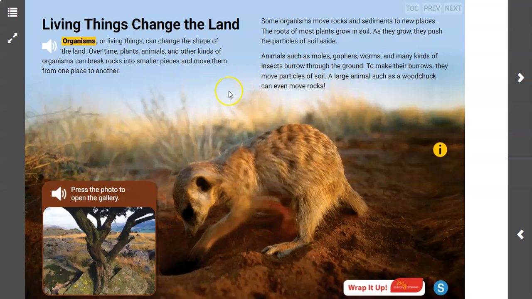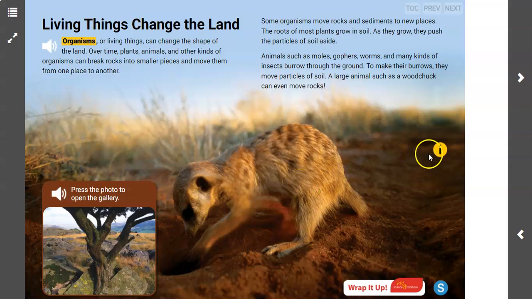Okay, now let's see how animals can change the land. Animals such as moles, gophers, worms, and many kinds of insects burrow into the ground. Now burrow means to like dig. That's what you kind of see in the picture right here. So they dig into the ground, they dig through the ground. To make their burrows, they move particles of soil. A large animal such as a woodchuck can even move rocks.